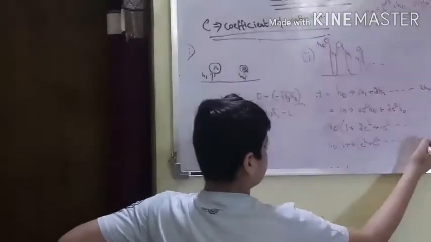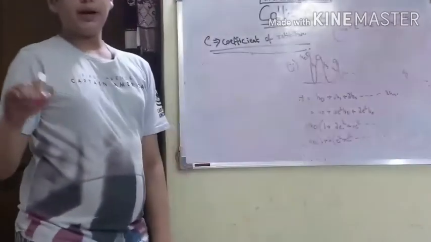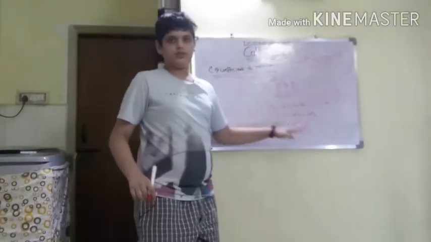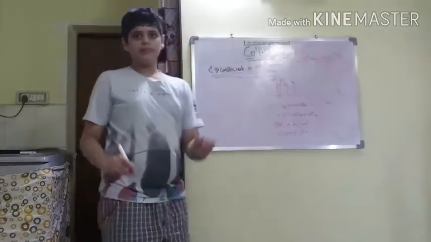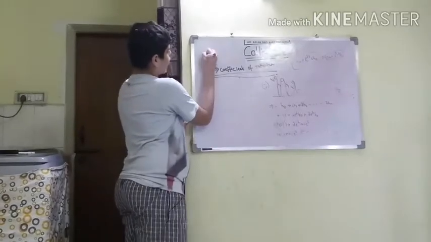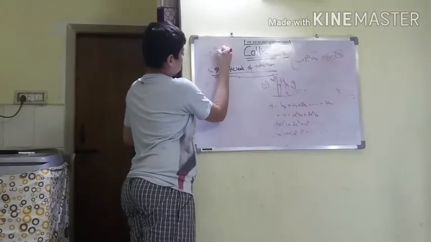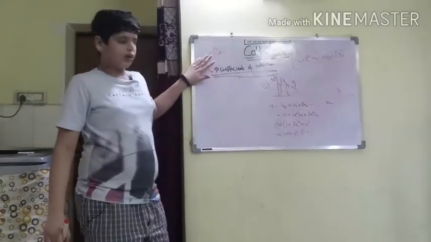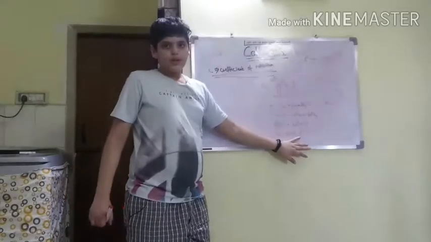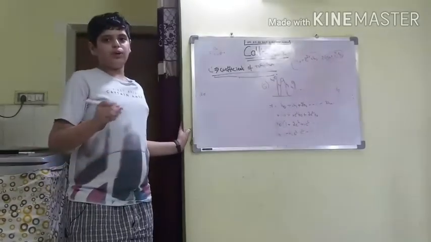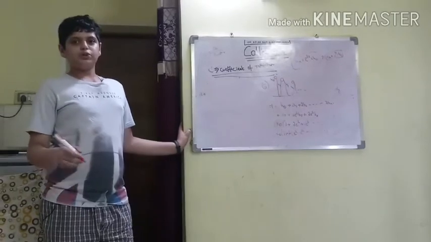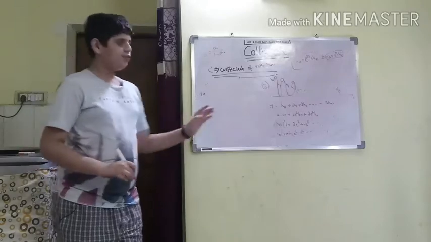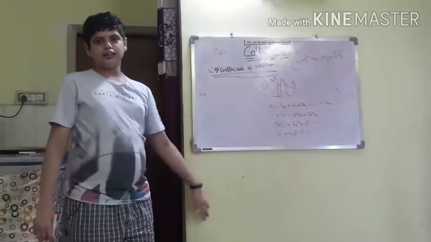Up to, sum of infinite terms is a by 1 minus r. This is a geometric progression, apologies, geometric progression. Sum to infinity is equal to a by 1 minus r. So this is only when r is less than 1, and here e square, e lies between 0 and 1. Let us suppose e is 0.8, 8 by 10. So when you square it, it is 64 by 100, 0.64. Like that for decimal values, when you square it, it lies between 0 and 1 only.